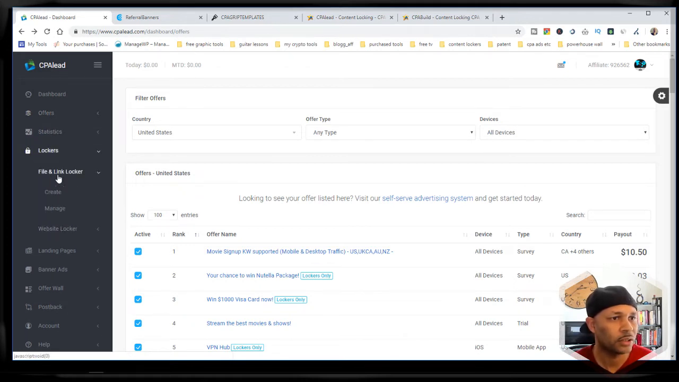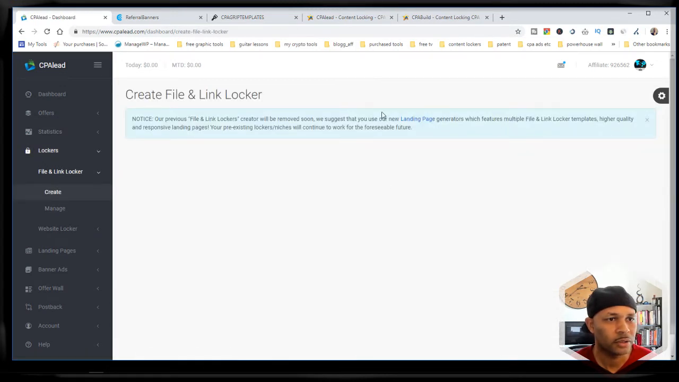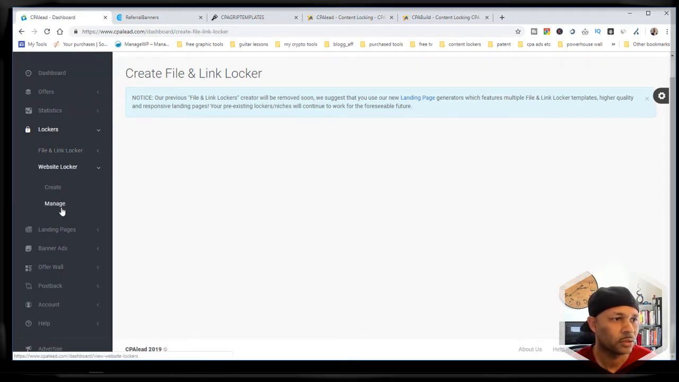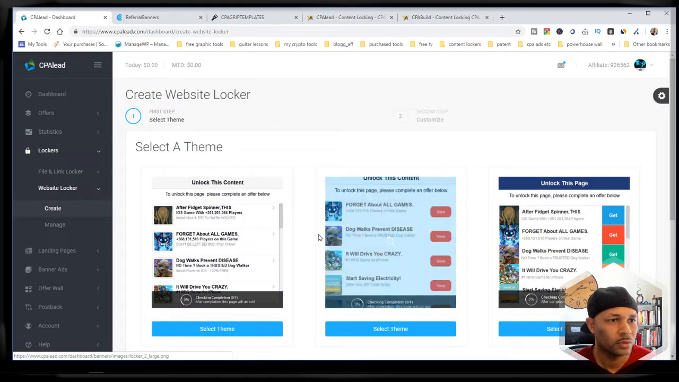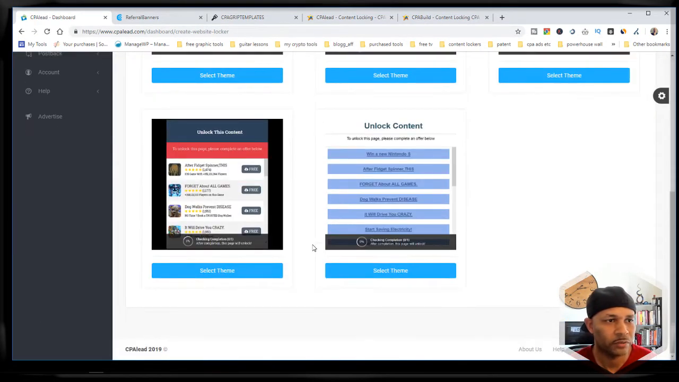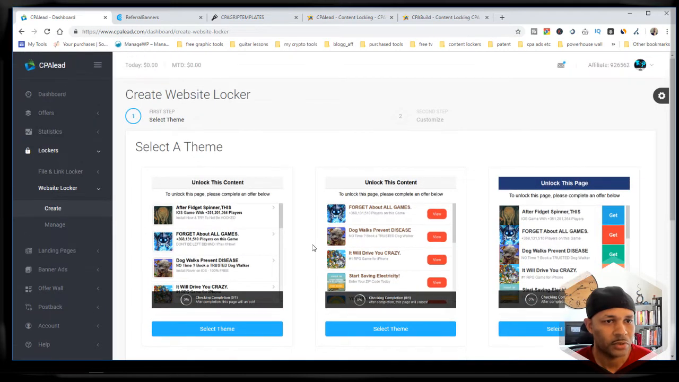So the lockers. I noticed that if you go to create a file locker, it's right now saying they're updating, so they're driving you towards using just the landing page lockers. But then there's a website locker. So this is kind of what happens if you want to lock a website. And so you guys who asked in the comments on my previous video, this is basically what happens.